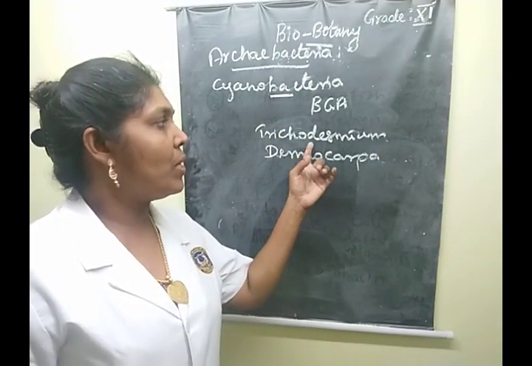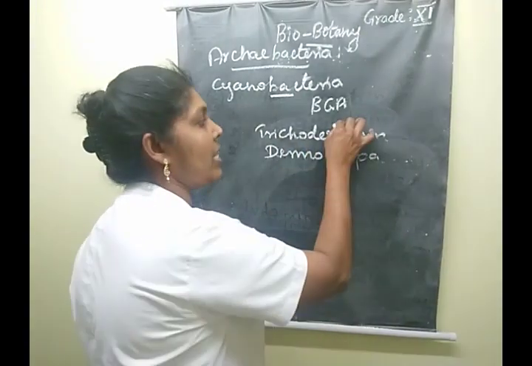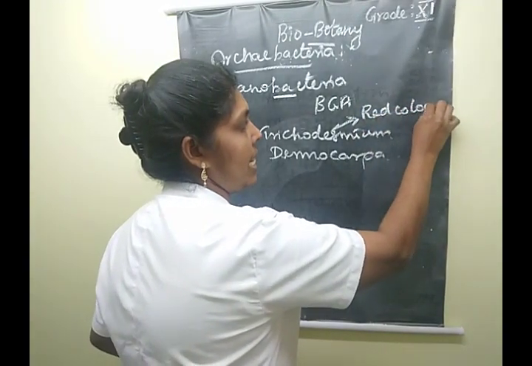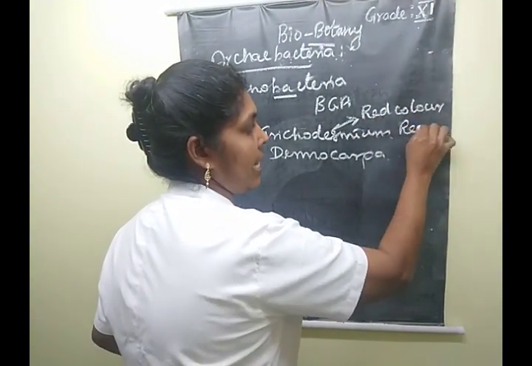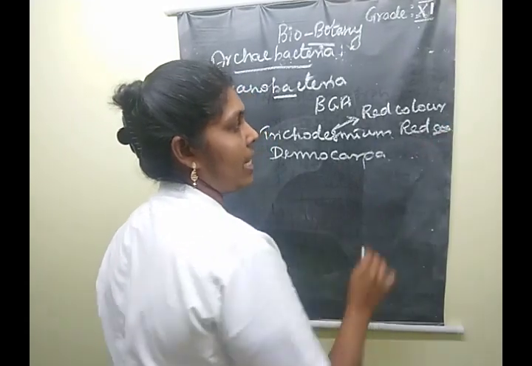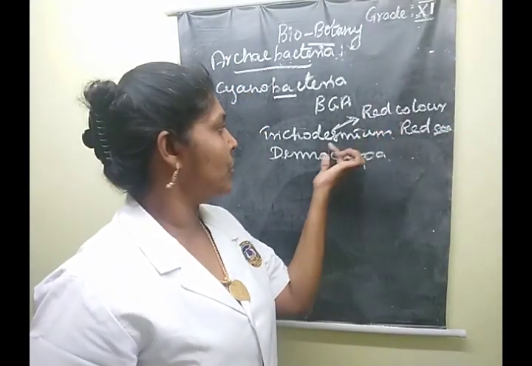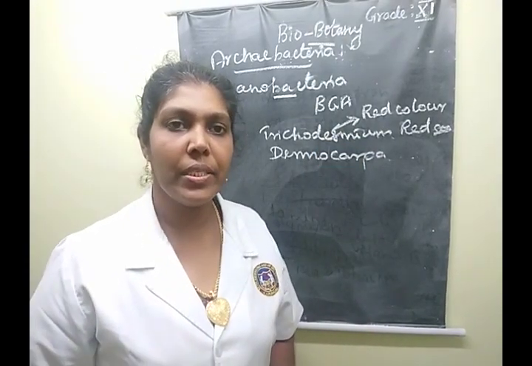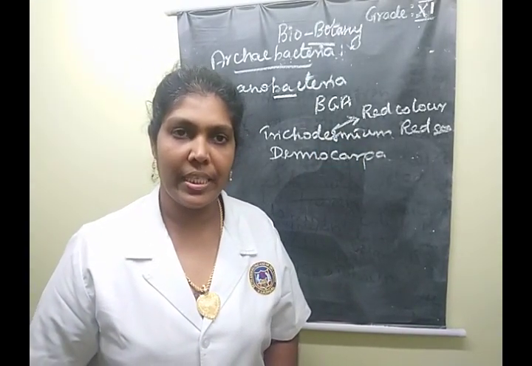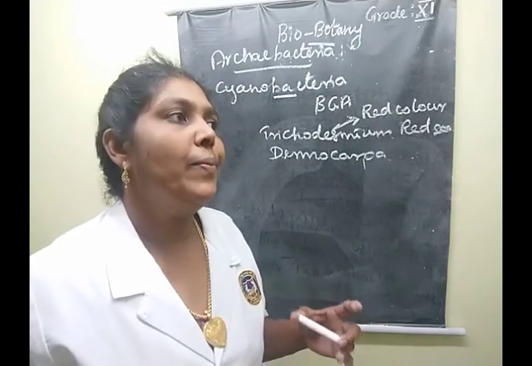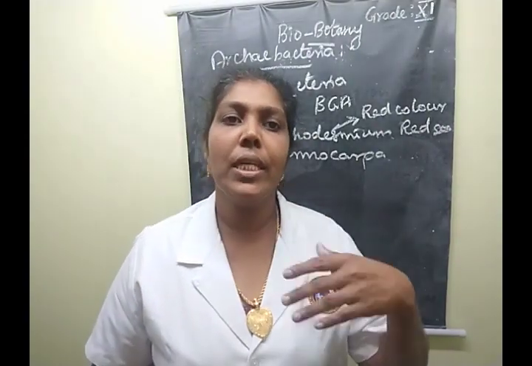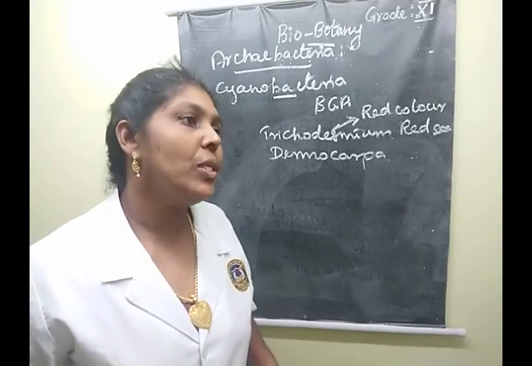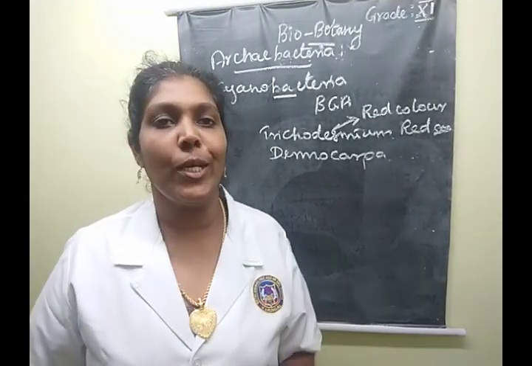Trichodesmium gives a red color to the Red Sea. The Red Sea area gets its red color due to the presence of this cyanobacteria. Understood, children? Say yes or no? Yes. Then also Nostoc, Anabaena. These are certain species, and they also perform symbiotic association.